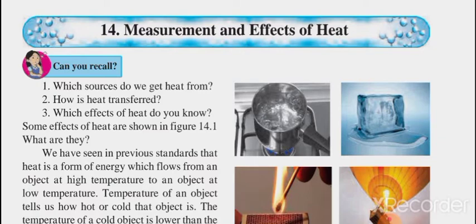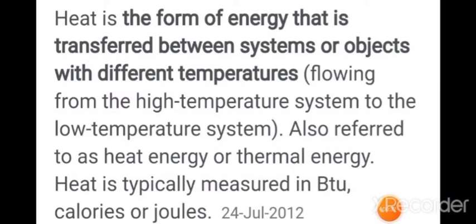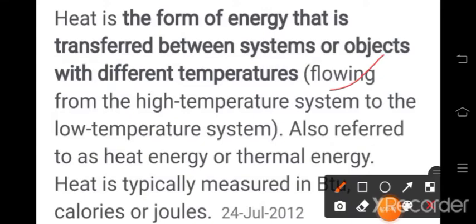What is heat? We all have studied this heat definition in your previous standard. Can you recall the definition for heat? So we can say that heat is the form of energy that is transferred between systems or objects with different temperatures. We can define it in other words as flowing from a high temperature system to a low temperature system. It is also referred to as heat energy or thermal energy.